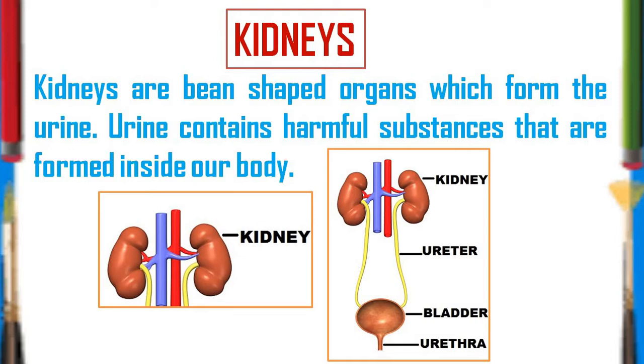After filtering, the blood becomes pure and passes again in the body for its functions. And the impurity which gets filtered by the kidneys is known as urine. It means urine contains harmful substances that are formed inside our body.